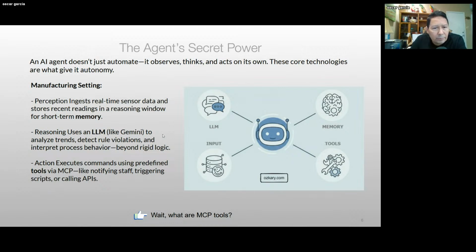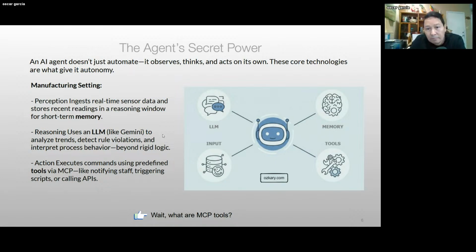But then the true smarts of it is using AI models, large language models like Gemini, OpenAI, and Llama, to understand data that is meant to be used for control charts. For example, if you're not familiar with control charts, there is the concept of control limits, where you cannot go beyond those boundaries. If you have a data reading that exceeds or goes below those boundaries, that tells you the process is going out of control, and that's not good in manufacturing.